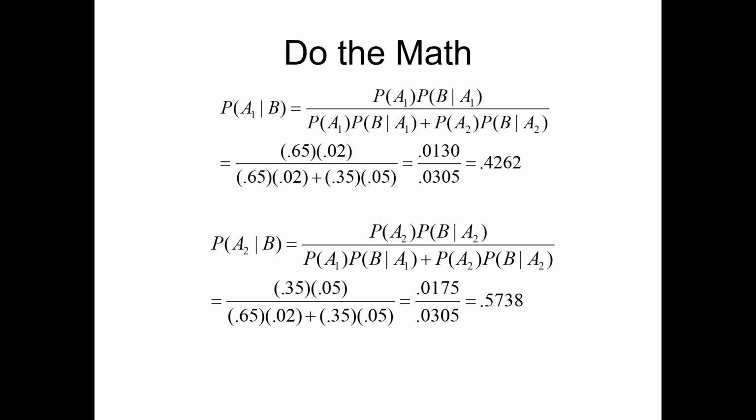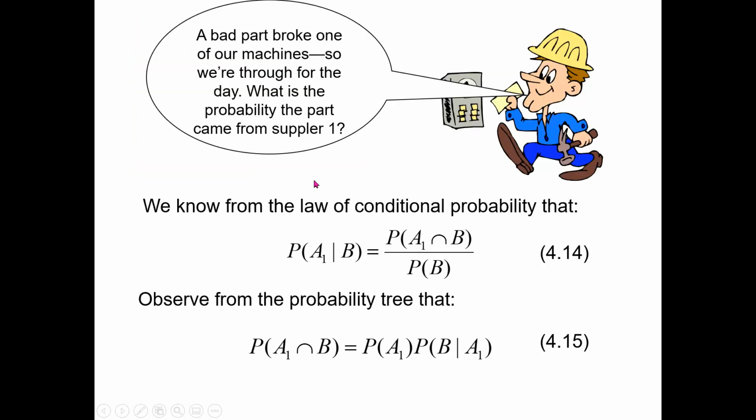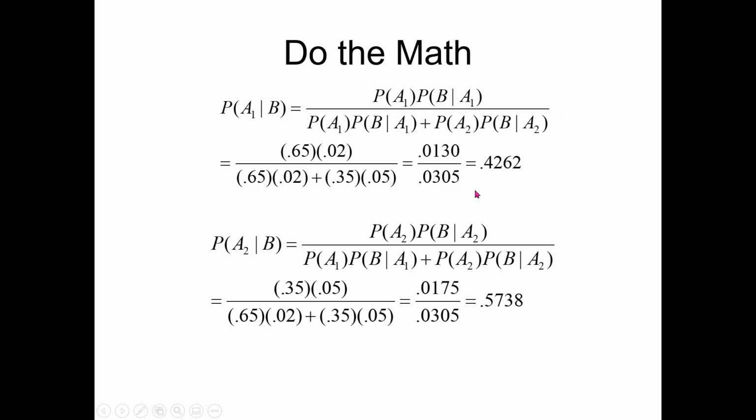Let me show that part here. Okay, so probability of bad part, if you focus here on the numerator, is simply adding these two, which I was just discussing, the two branches of the tree diagram, and the answer is 0.0305. So referring back to the actual question, let me focus again here, the probability of bad part is 0.0305, but we have to compute the probability that it came from supplier number 1.